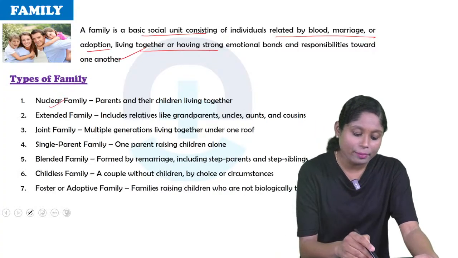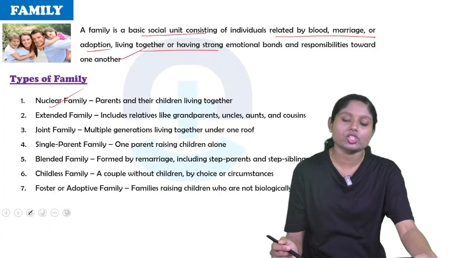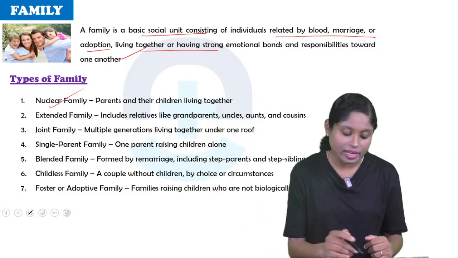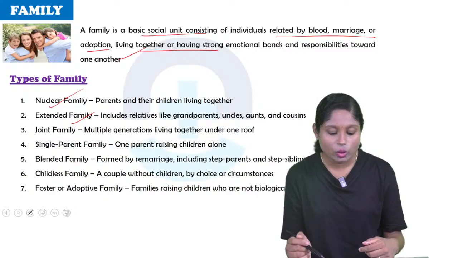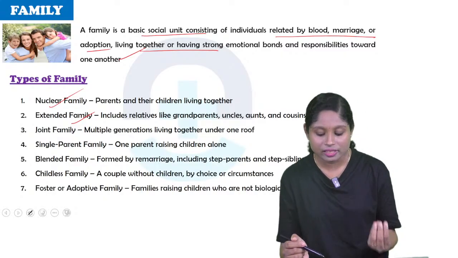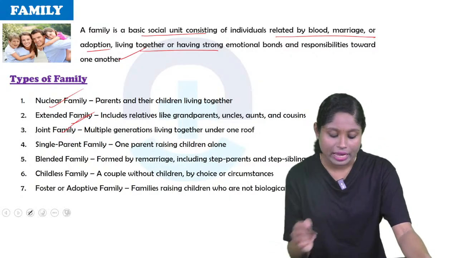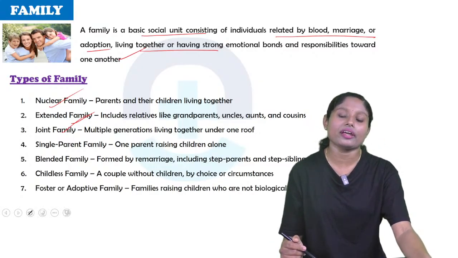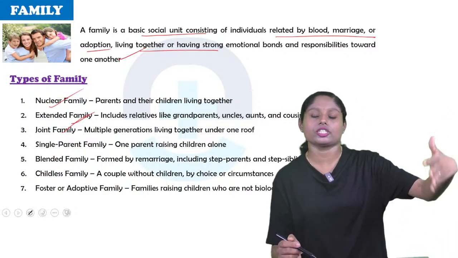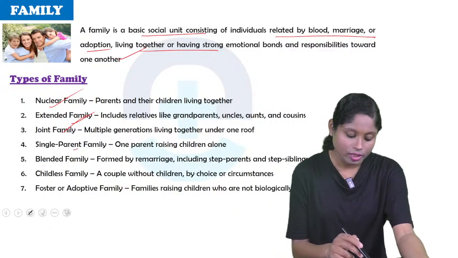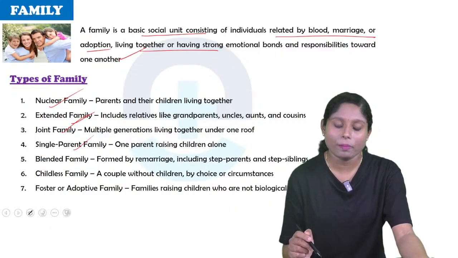So what are the types of family? Nuclear family: parents and their children living together. So only the parents and children living together, that is a nuclear family. Extended family includes relatives like grandparents, uncles, aunts and cousins. Joint family: multiple generations living together under one roof, like first generation, second generation, third generation.